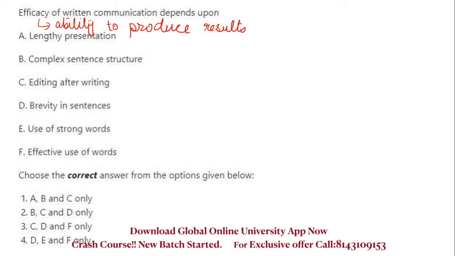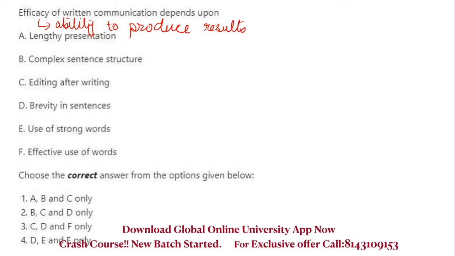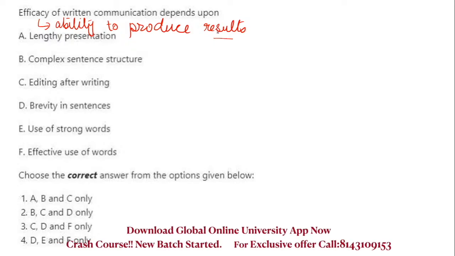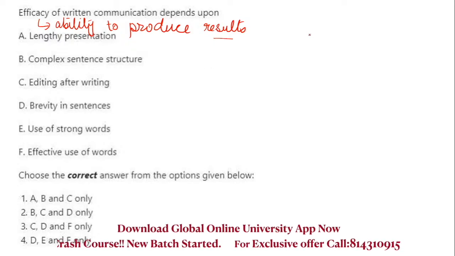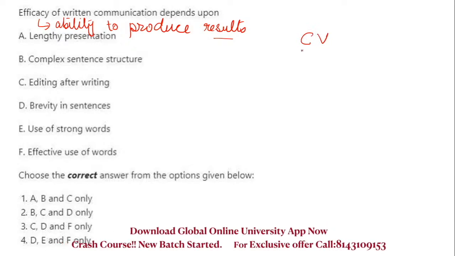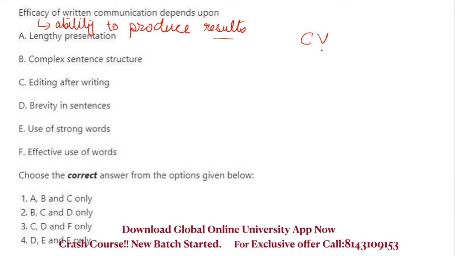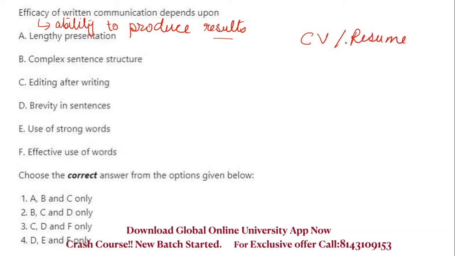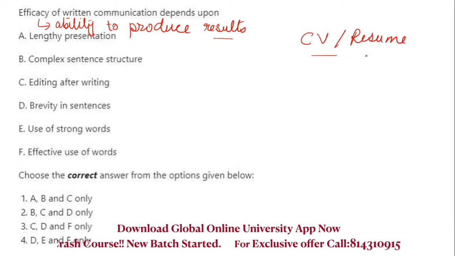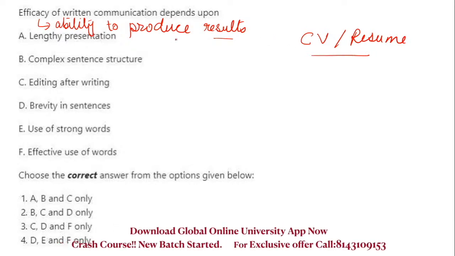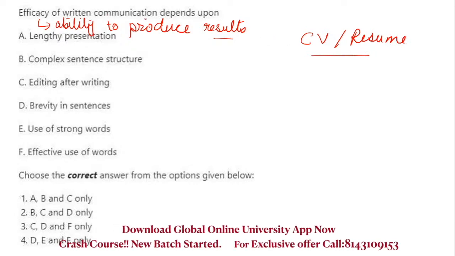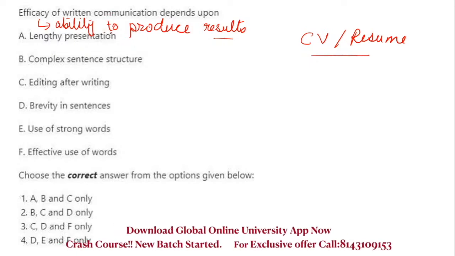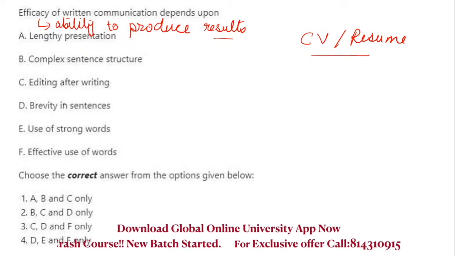It means whenever you are writing something and you want to get the desired result, what are the various factors? For example, you are writing your CV. CV means curriculum vitae, or you can also call it a resume, whenever you are applying for some job. So the way you write your resume, and you want to get the desired result, what are the various factors?